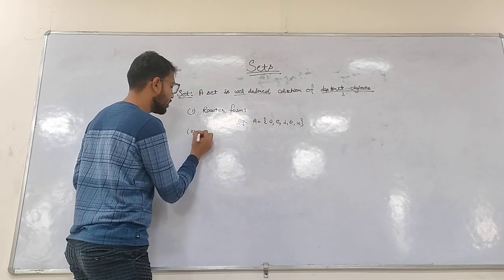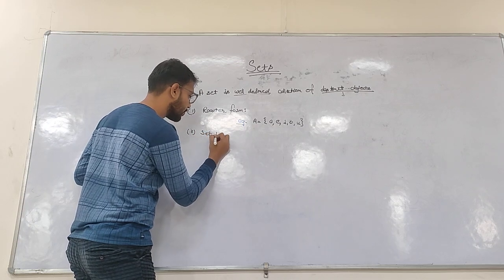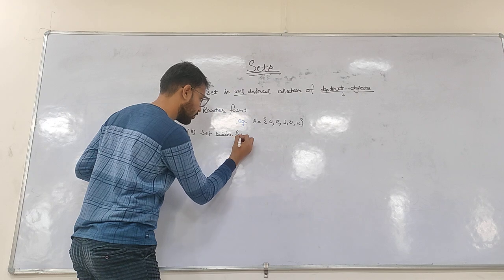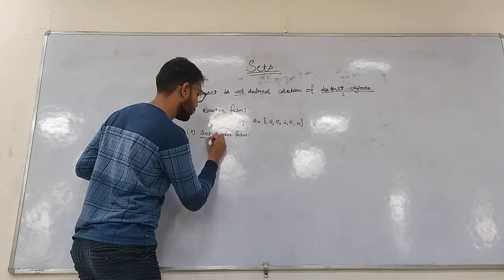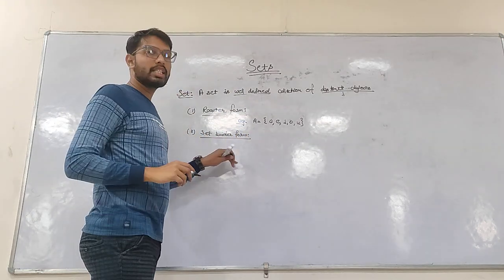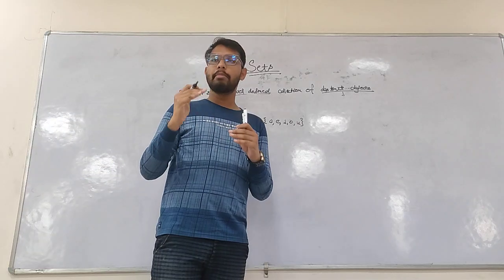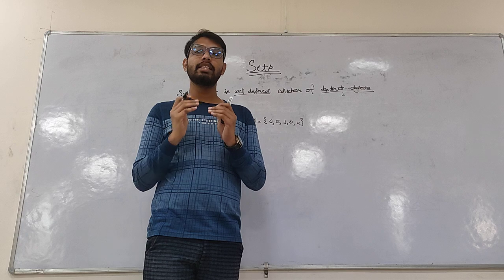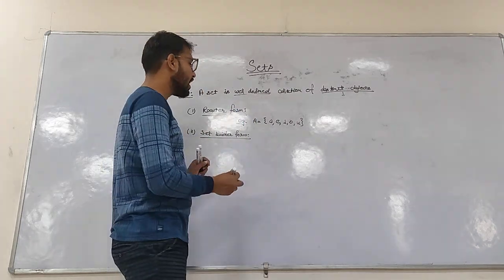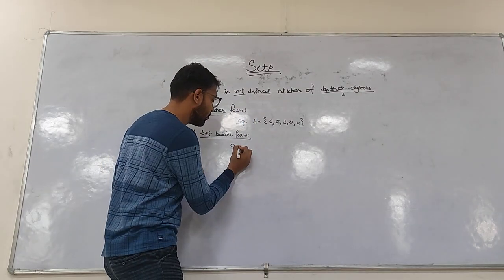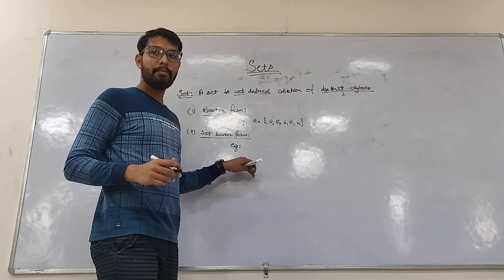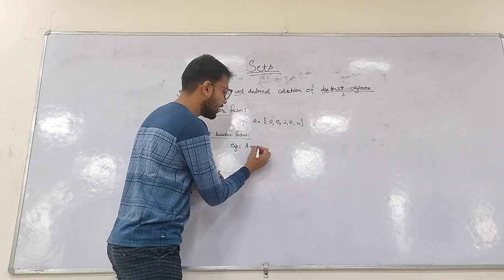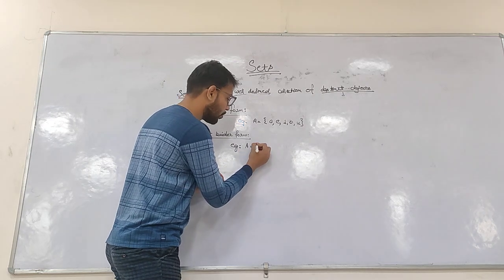The second form is set builder form. What is set builder form? We describe the set by giving a property that its elements satisfy. For example, we can write the vowel example as, let's say A is the set which represents the set of vowels.